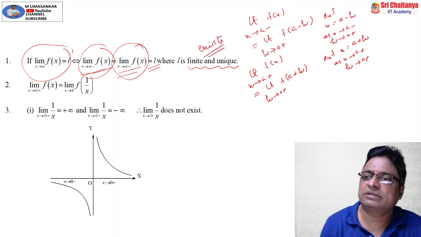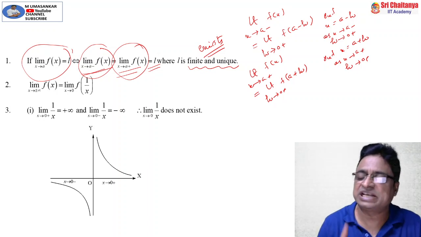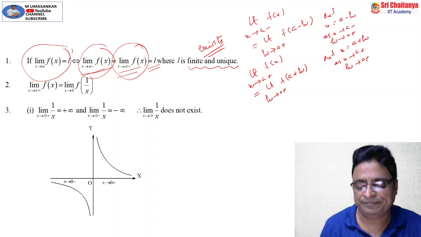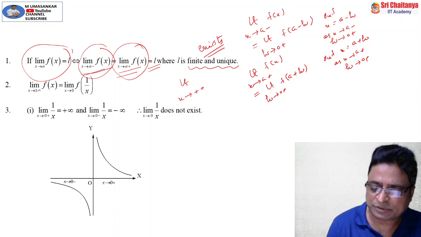See here, the proper terminology plays a very good role in solving the problem. Exists means the limit should be finite and unique. And moreover, see the second point, limit x tends to plus or minus infinity. Suppose it is plus infinity, what is f of x? How to find it?